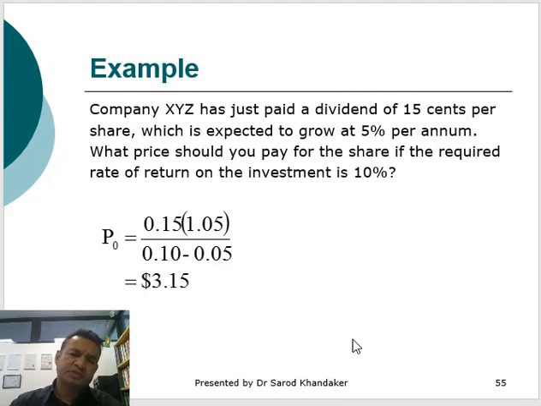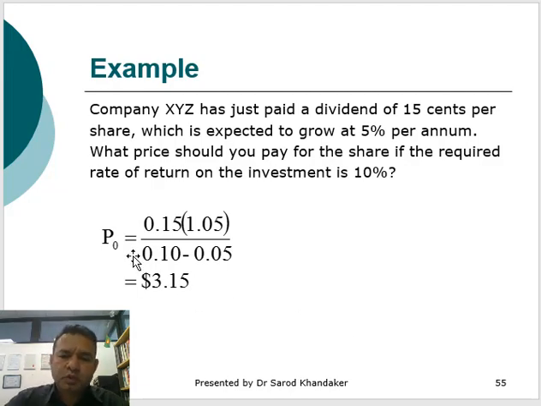Let's look at the calculation. Company XYZ has just paid a dividend of 15 cents per share, which is expected to grow at 5% per annum. What price should you pay for the share if the required rate of return on the investment is 10%? The share will have 5% growth, and the company just paid a 15-cent dividend.